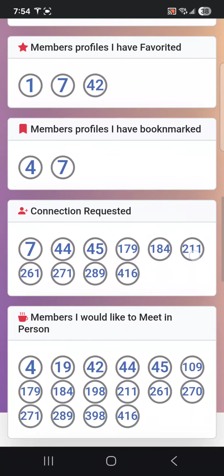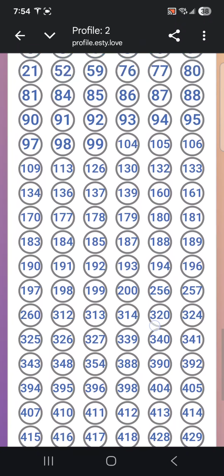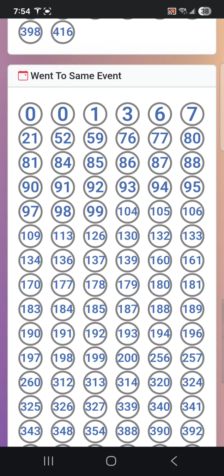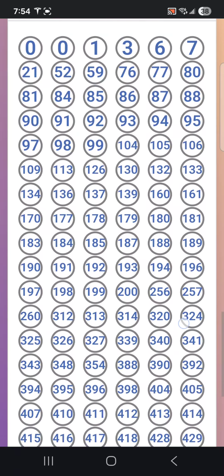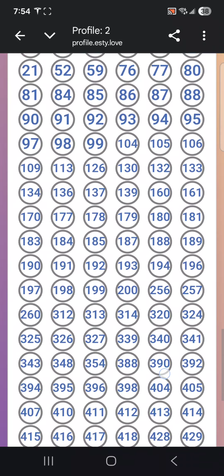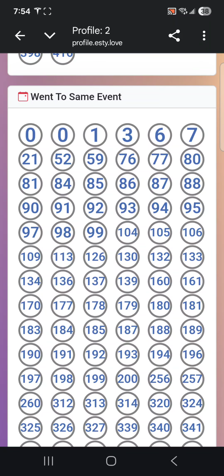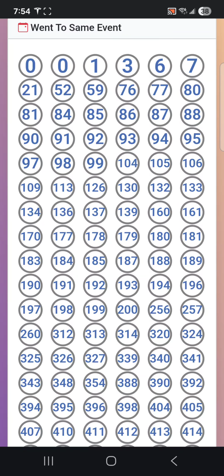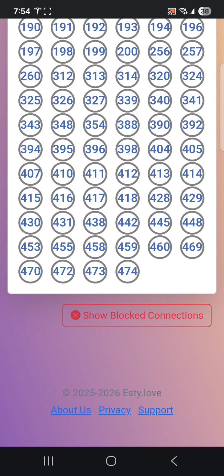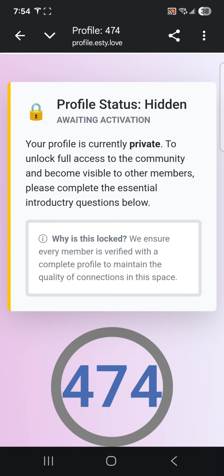If I go all the way to the bottom, I can see who I went to the same event with. In this case, I am a host and I met a lot of people, right? But in your case, you must remember which event you went to, and we will send you an email with all the numbers along with the names of who you went to the same event with, so that you can go to the person's profile.